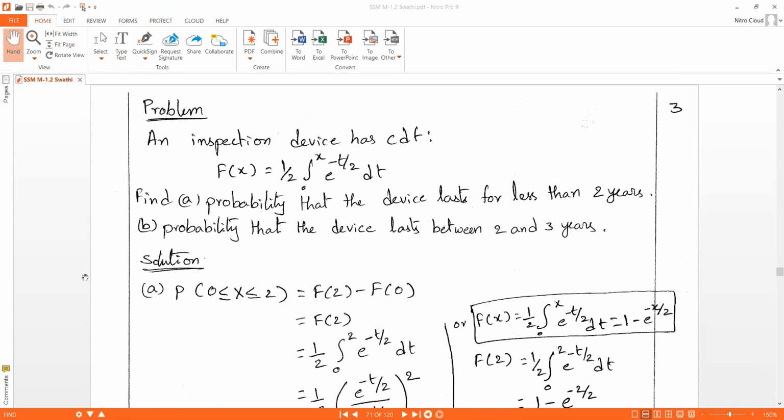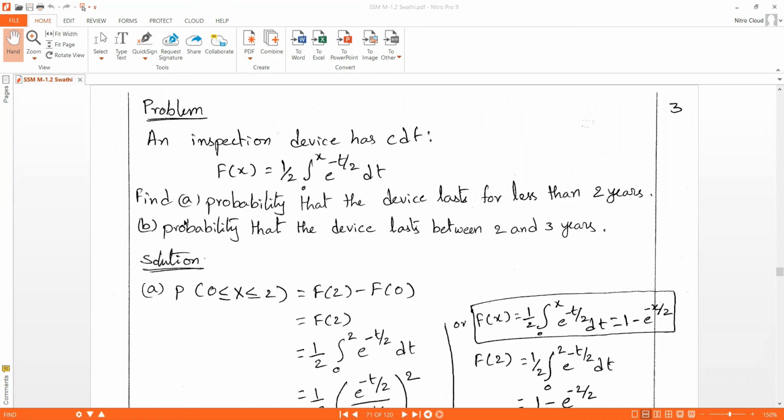Next, we'll see a small problem. An inspection device has CDF F of x equal to 1 by 2 times the integral from 0 to x of e power minus t by 2 dt. Find the probability that the device lasts for less than 2 years.